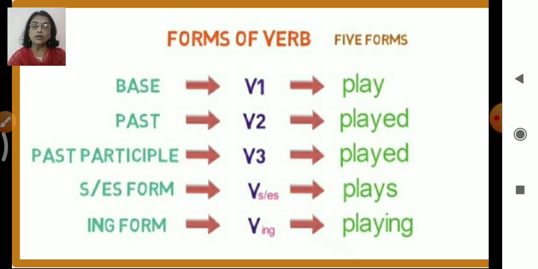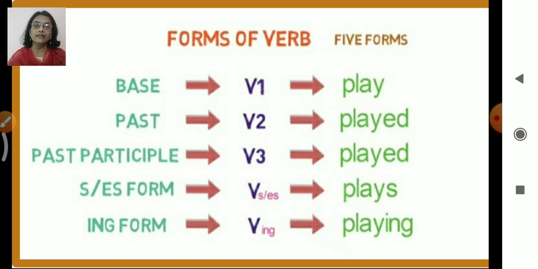Now here we also learned about the different forms of verbs. There are 5 forms. Base is V1, the first form of the verb. Example is play. When past tense is used, it is the second form, V2, that is played. Then we have the past participle, which is called V3, or the third form, played.